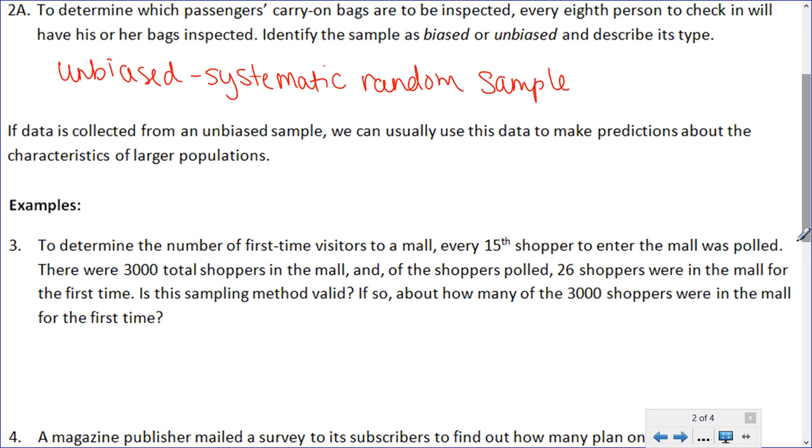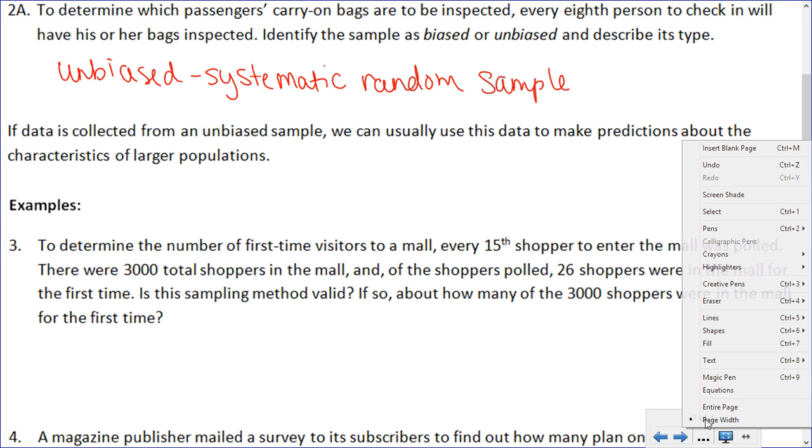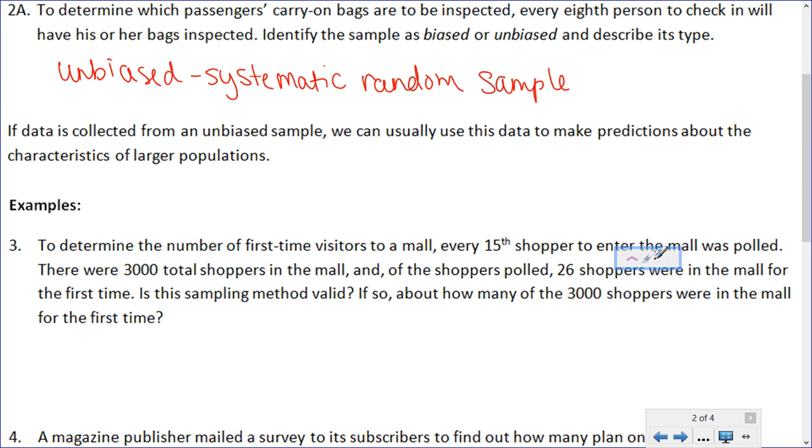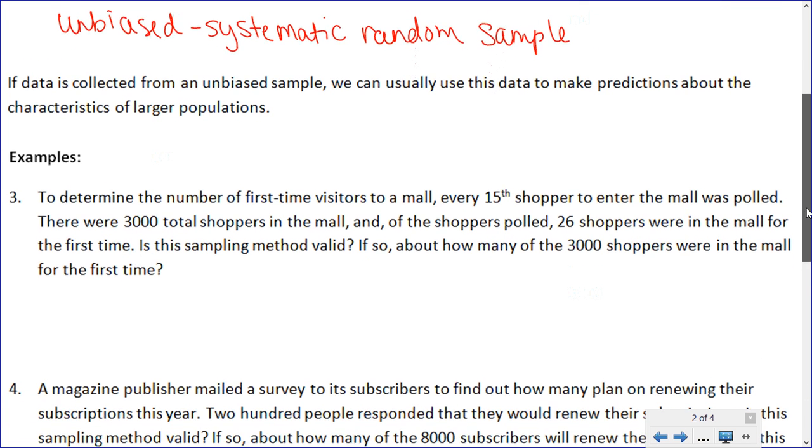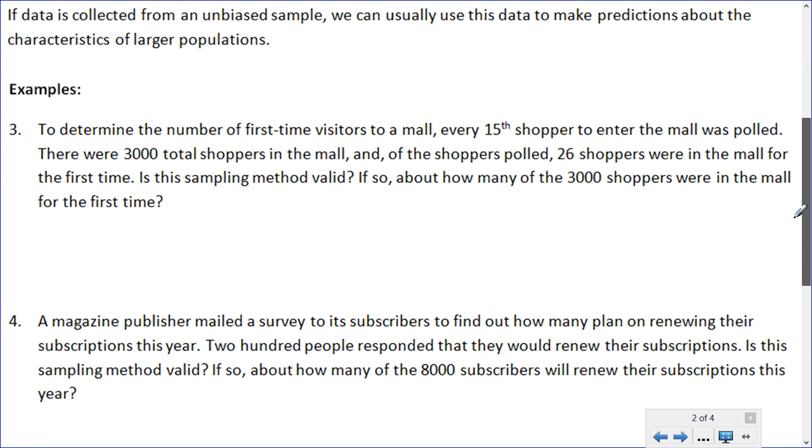Okay, if data is collected from an unbiased sample, we can usually use this data to make predictions about the characteristics of larger populations. So look at example 3. It says to determine the number of first-time visitors to a mall, every 15th shopper to enter the mall was polled. There were 3,000 total shoppers in the mall, and of the shoppers polled, 26 shoppers were in the mall for the first time. Is the sampling method valid? If so, about how many of the 3,000 shoppers were in the mall for the first time?